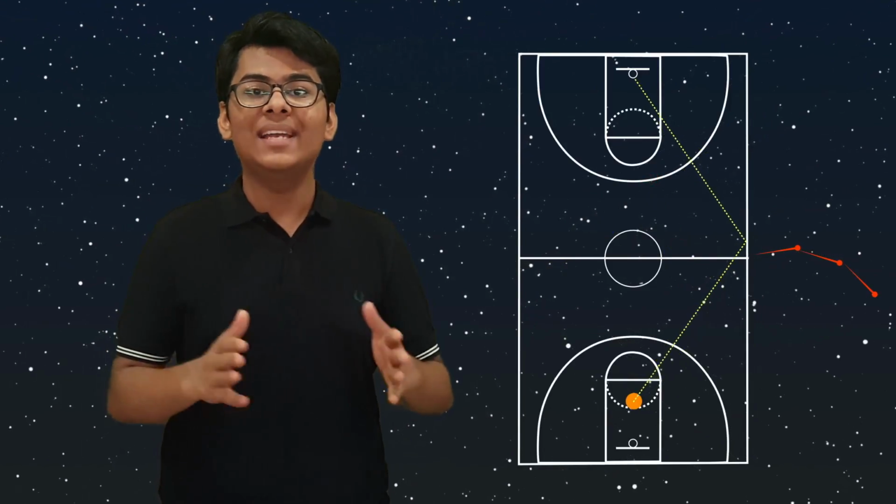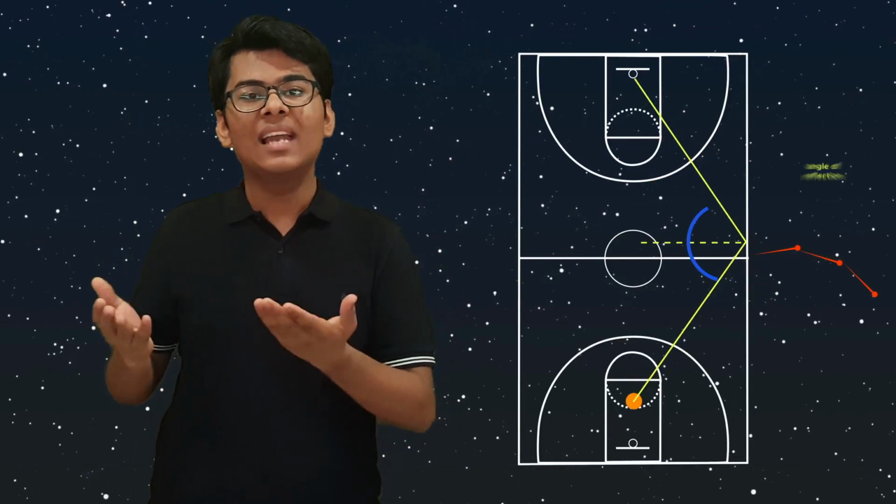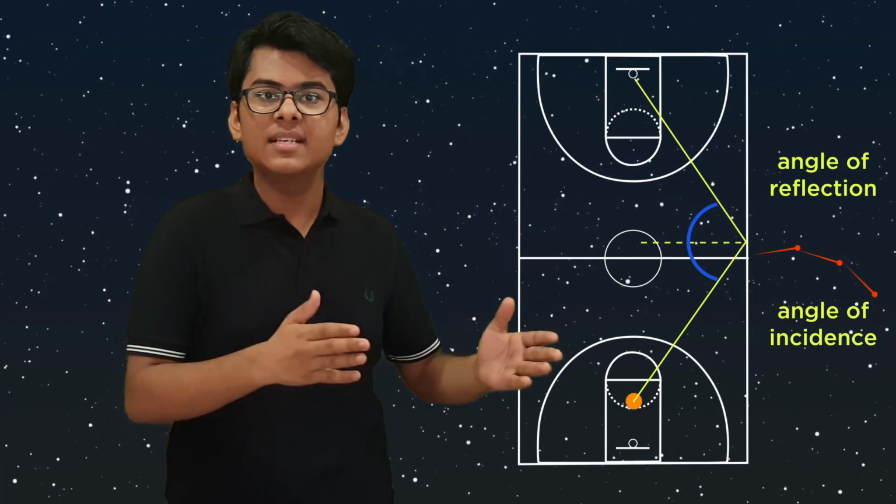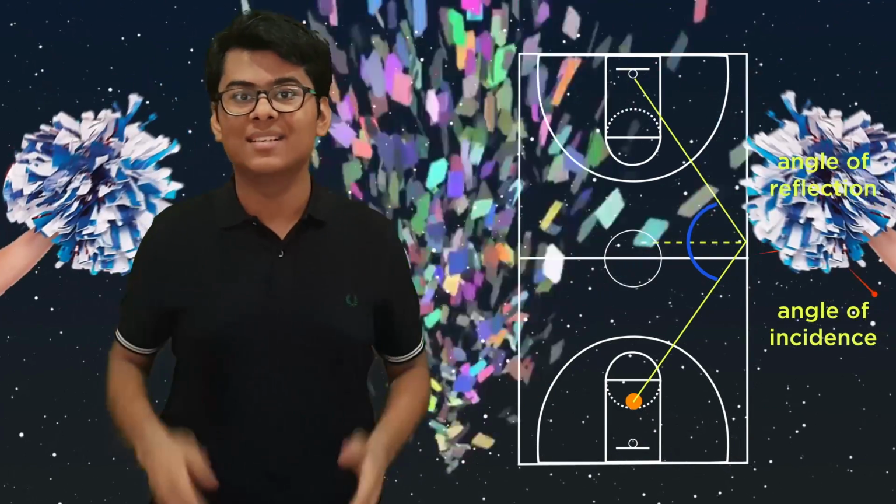And this is the reason why you, and even light, is more likely to take the center path, where the angle of reflection is equal to the angle of incidence, and you also can score a basket.